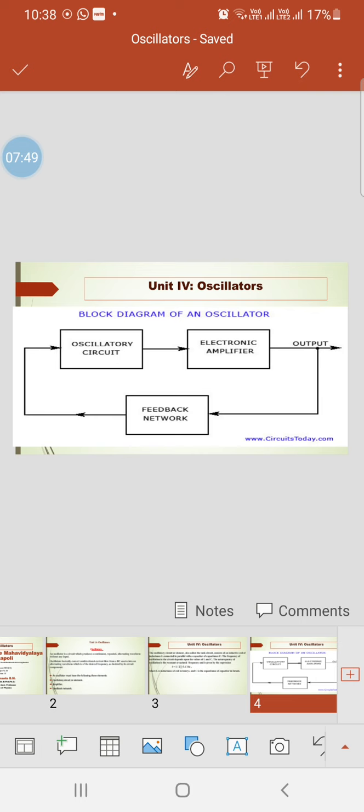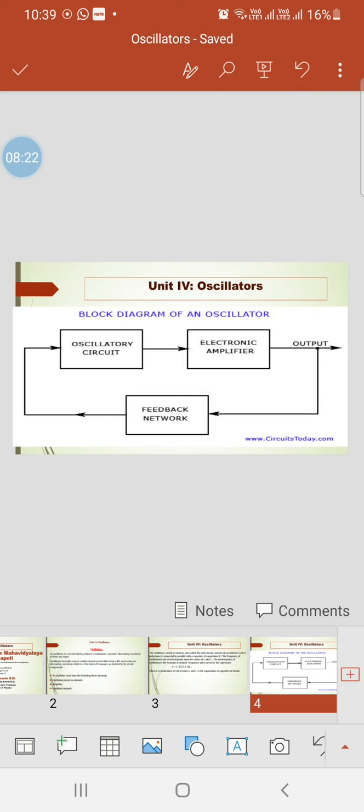Oscillatory circuit, then the next stage is the electronic amplifier, and the next stage is what? Output. And from the output, some part is taken and given to the feedback network, and the feedback network is again connected to the input. From this it is clear that there are three blocks in the oscillator circuit: the oscillatory circuit, the electronic amplifier and the feedback network.